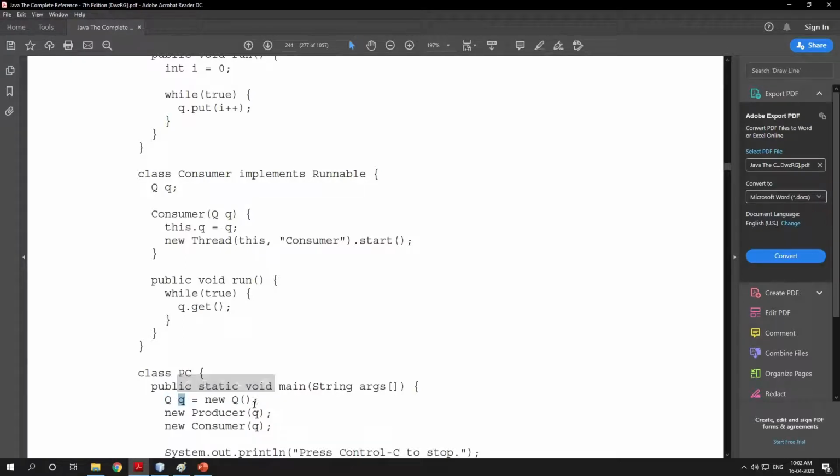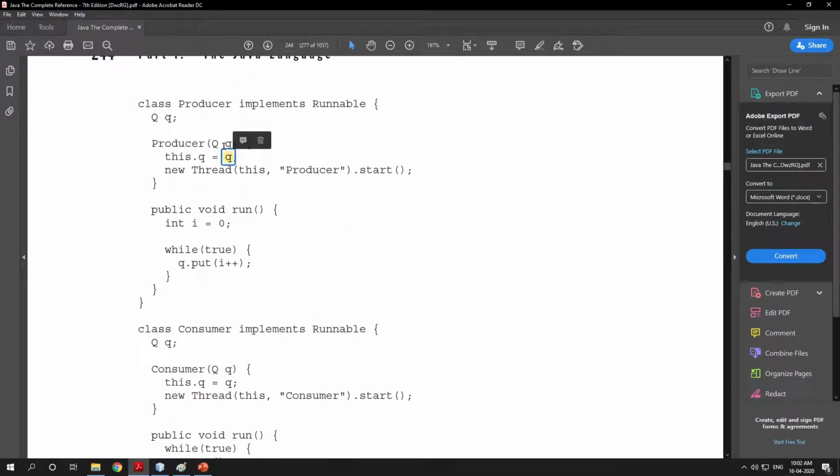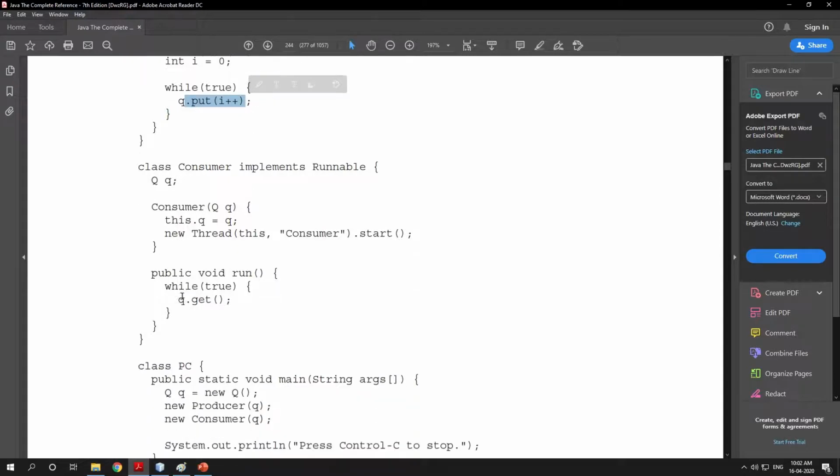So it stores the address, right? Why? Because it has a new keyword. This address will be passed to the constructor, and that address will be stored into the local variable. Then that address is calling the put method. The same thing is happening with the consumer.